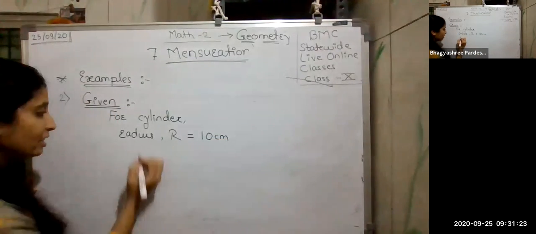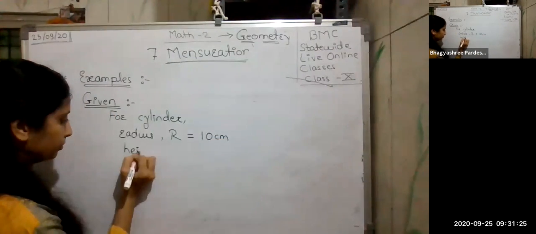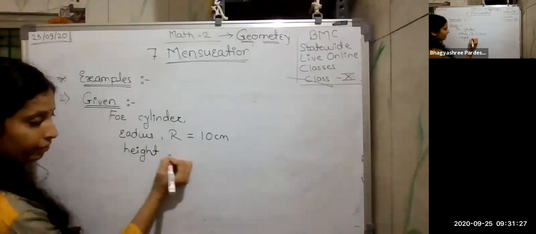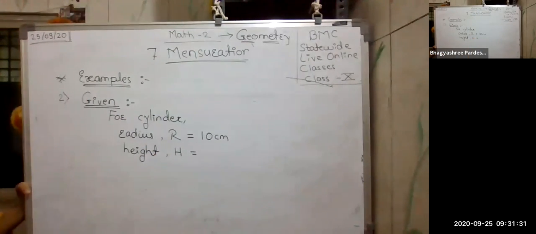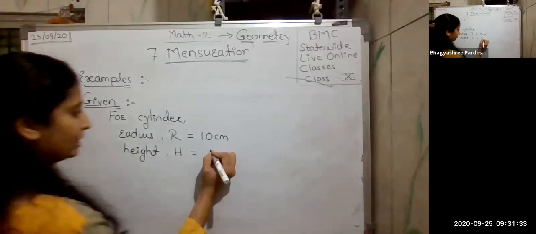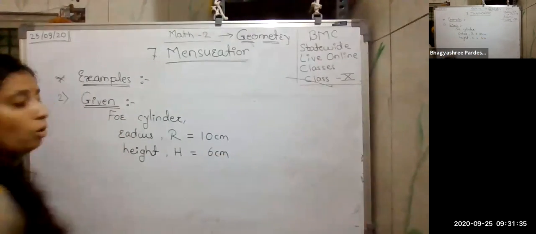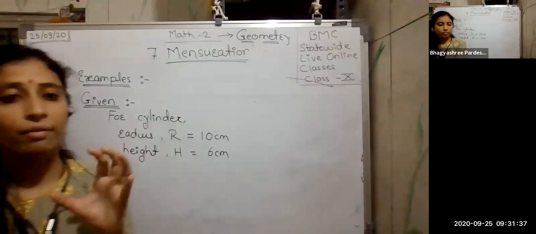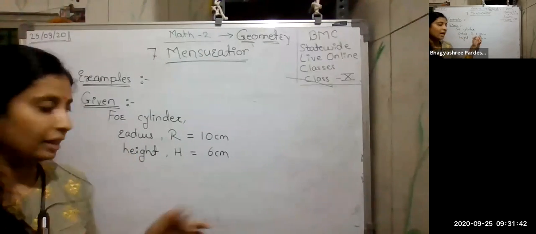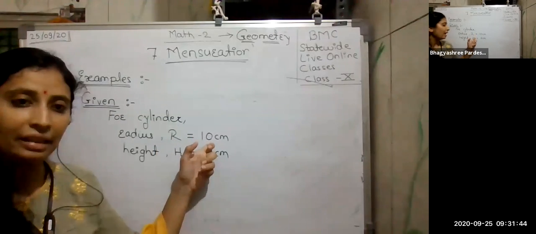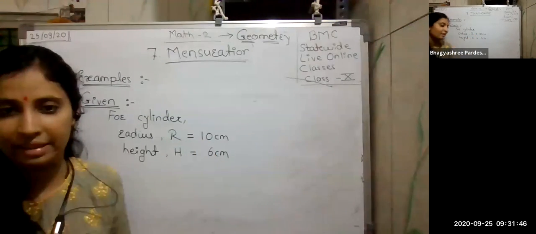Then height is also given to us, which I'm considering as capital H, and that height is equal to 6 centimeters. Means whatever cylinder I am forming must have a radius of 10 centimeters and a height of 6 centimeters.